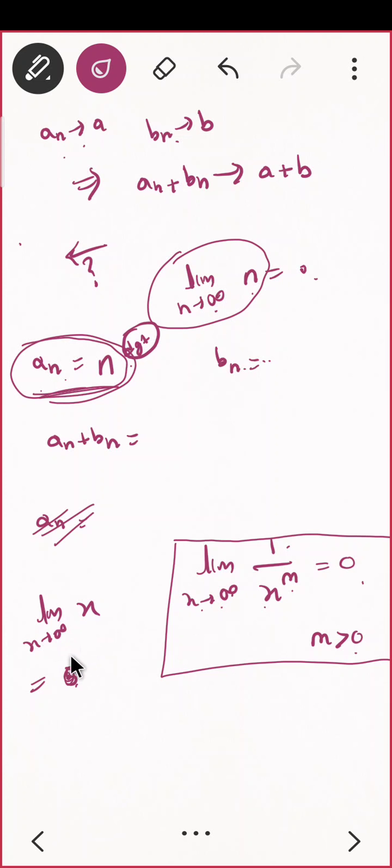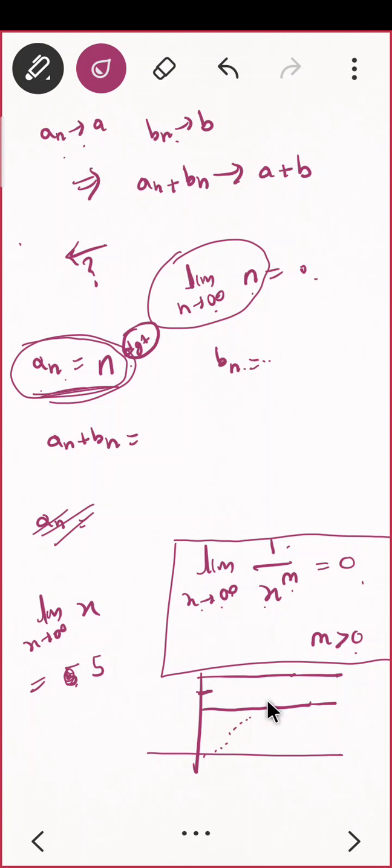Graphically, if I say this limit is 5, and around 5 I make a band, then I cannot restrict all the points. There will be points which will go away from that band. So that's why it is a divergent sequence.